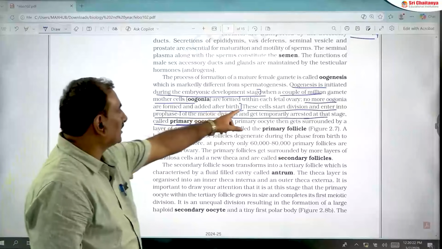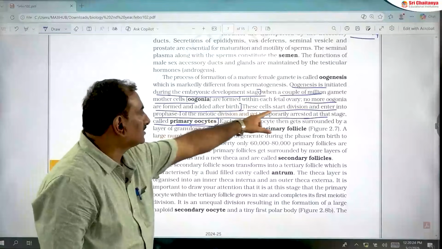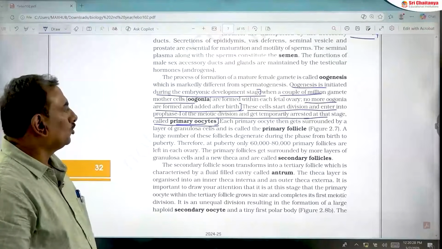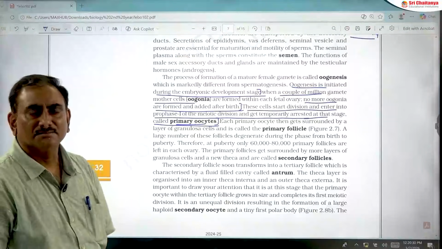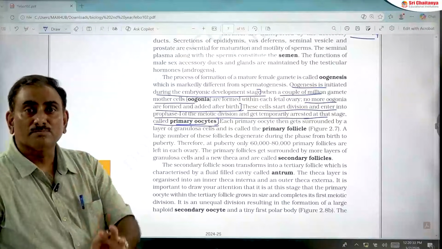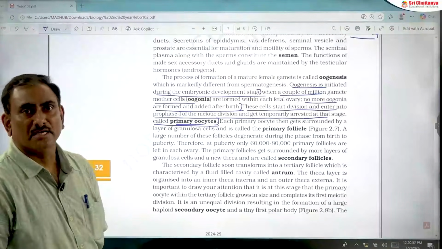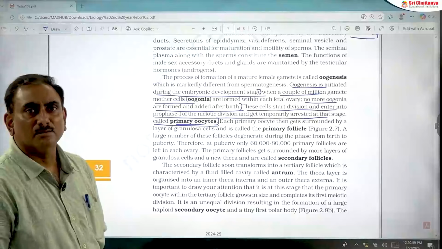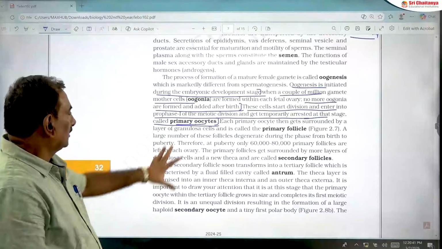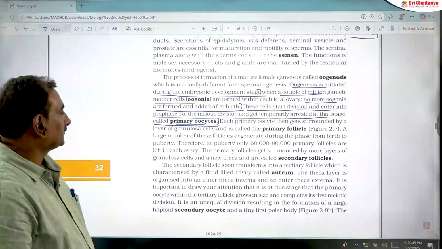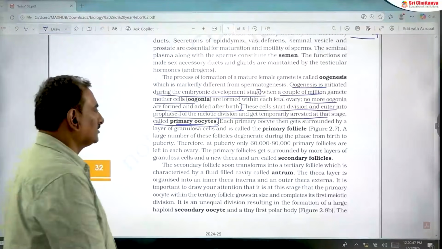But as per NCERT lines, most students think these cells refer to oogonia, but that is not exactly correct. Which cell begins meiosis 1? The primary oocyte, as per standard medical books. That you should remember.